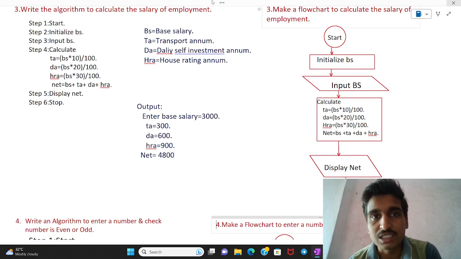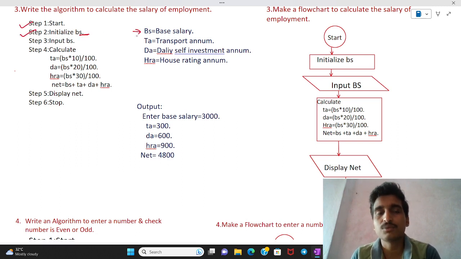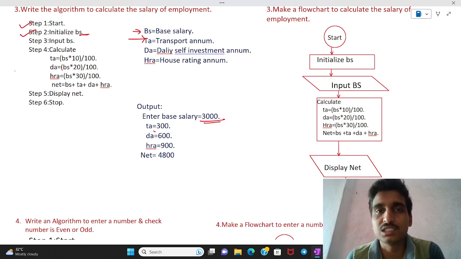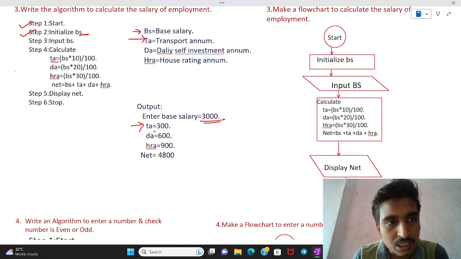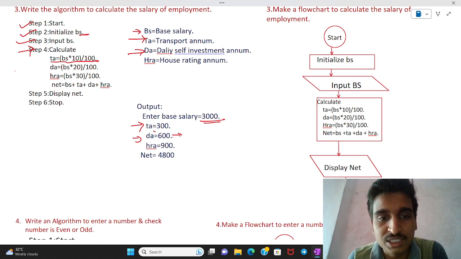After that, the third program we can solve is the salary of an employee. Suppose we start and initialize base salary. Suppose an employee earns a base salary of 3000. TA is transport facilities, where the company gives a transport charge of 300. Then there is the daily self investment, like saving, health issue, any types of daily self investment, company investment of 600.